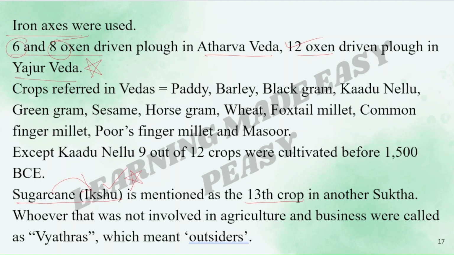Whoever that was not involved in agriculture and business were called as Vyatras, which means outsiders. So Vyatras means what? Outsiders.